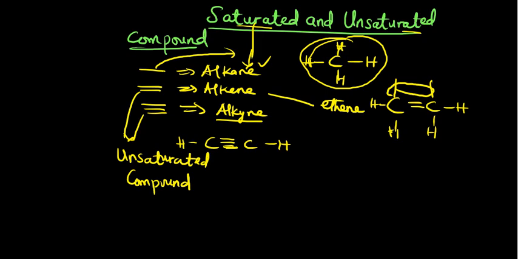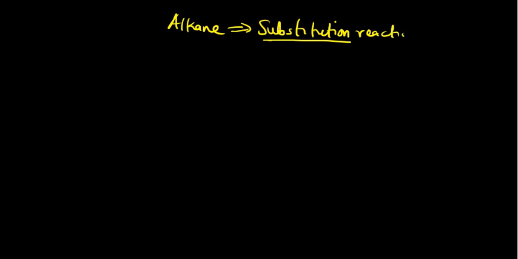So the main reaction alkane normally undergoes is substitution reaction. That's their main reaction, because it's very hard for them to undergo reaction since they are saturated.